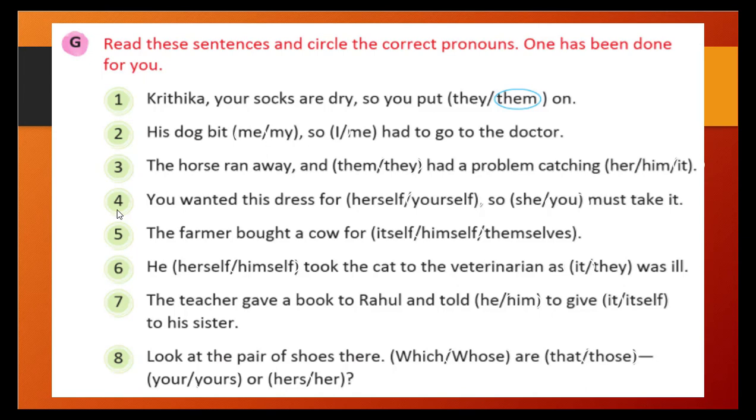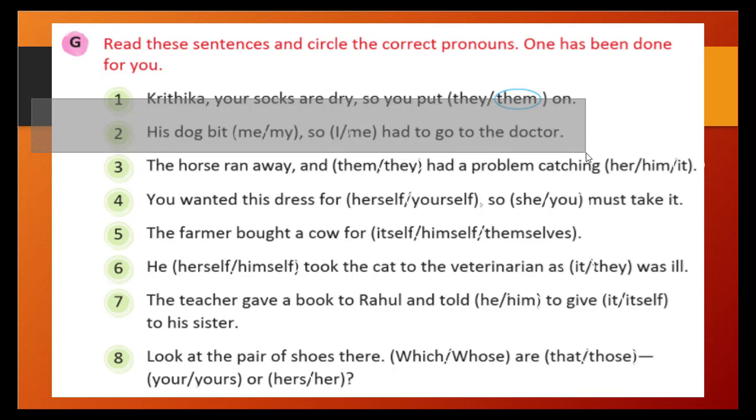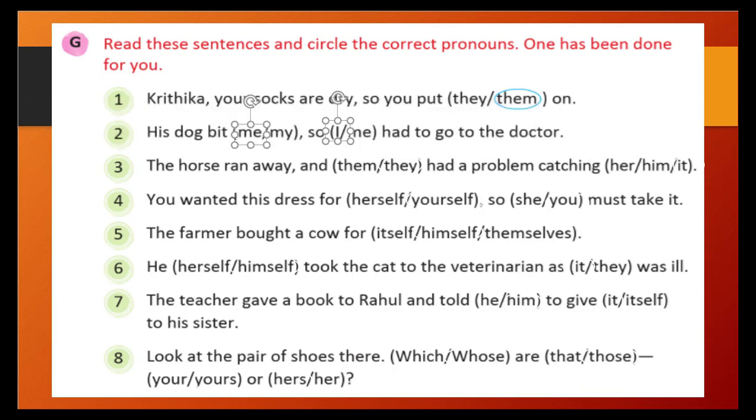Kritika, your socks are dry, so you put them on. Socks is plural, so we will select the plural one. They or them is the correct one, right? His dog bit me, my. So I, me had to go to the doctor. His dog bit my, no, me. His dog bit me is the correct one, right? So me, so I had to go to the doctor. That is the correct one.